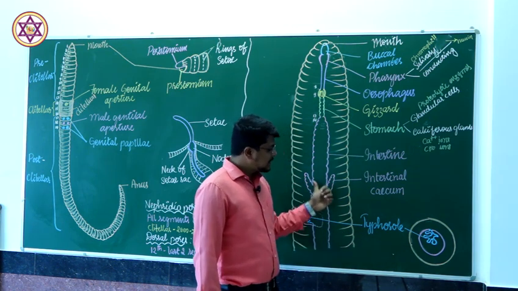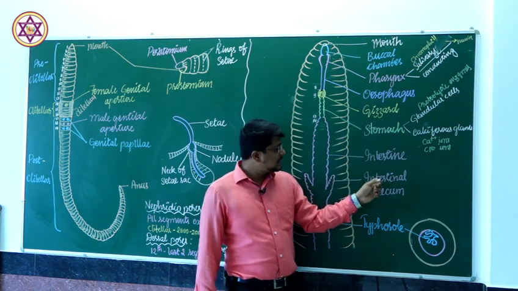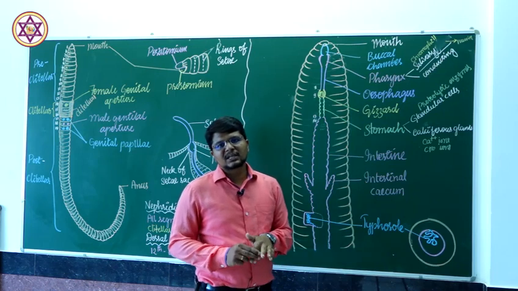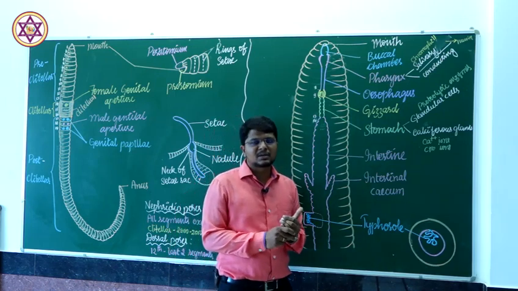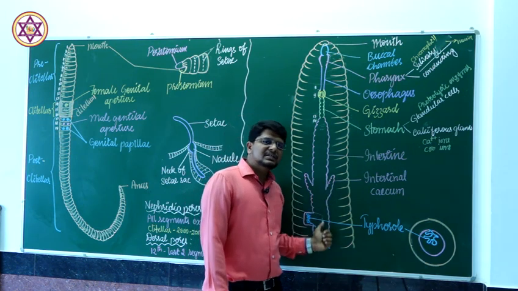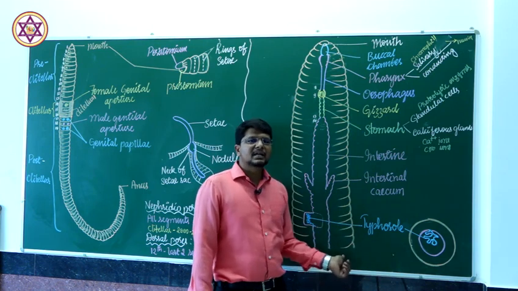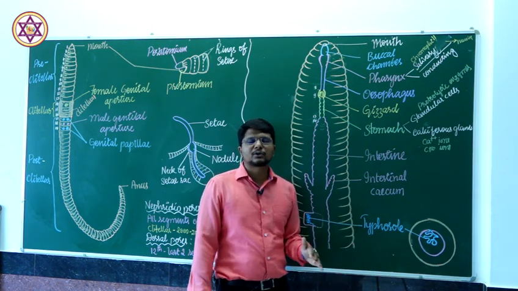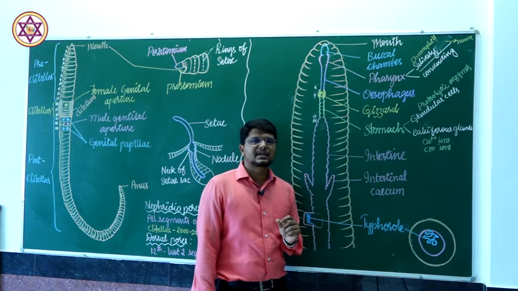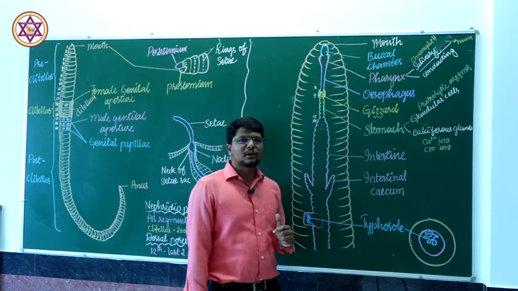Further, in addition to this, there are glands present in the intestinal caecum, salivary gland and glandular cells, which give secretions that are enzymes which help in the digestion of food. The remaining undigested food is conveyed throughout the intestine, and finally excreted out by means of the anus, which is located in the last segment of the animal. This is about the digestive system of the earthworm.